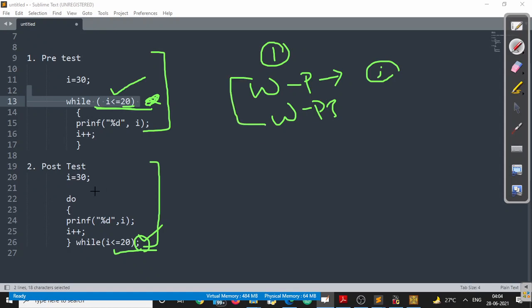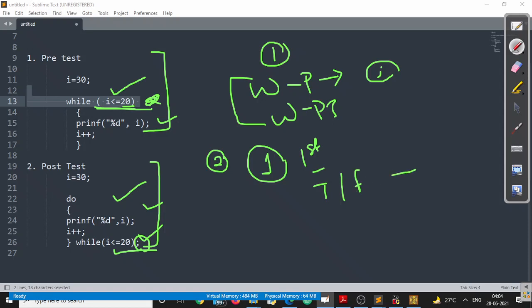Okay. Next, about the working. Regarding the working, the major difference between pre-test and post-test is only one: the first time. If for the first time we are running the post-test loop, regardless of whether the condition is true or false, all the statements will be executed once.